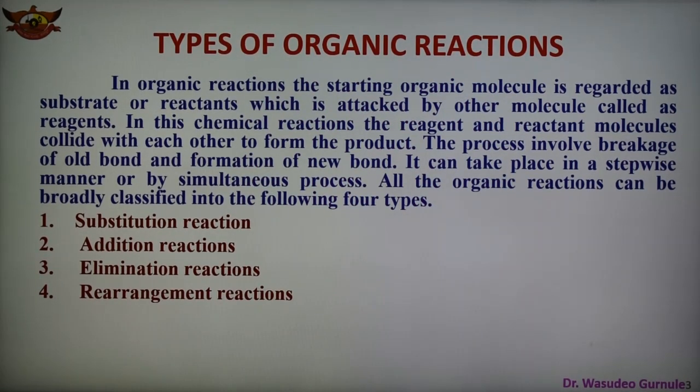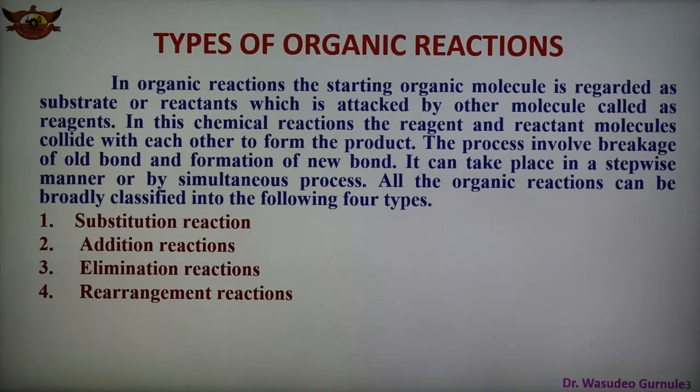Now, as we know, the organic molecule is regarded as the substrate, also known as the reactant. This we have already seen, and the reaction takes place simultaneously or in a stepwise manner.